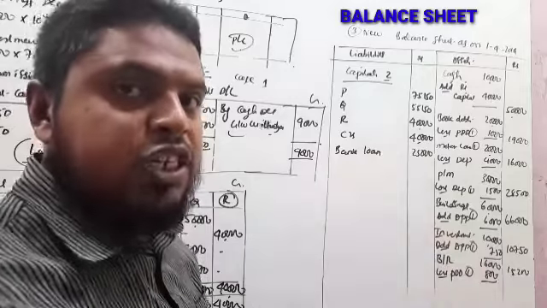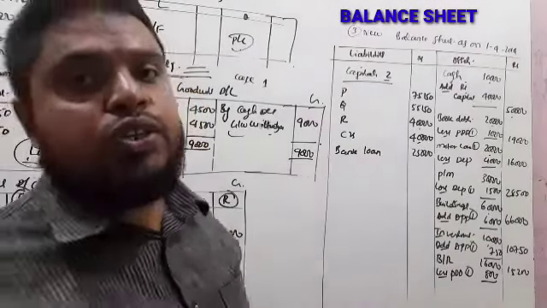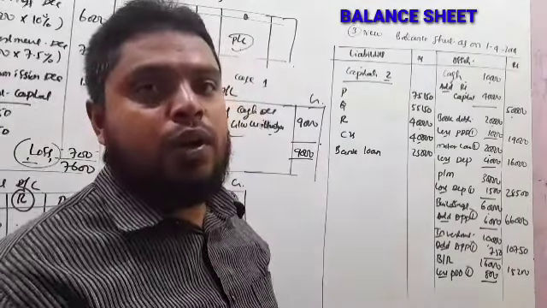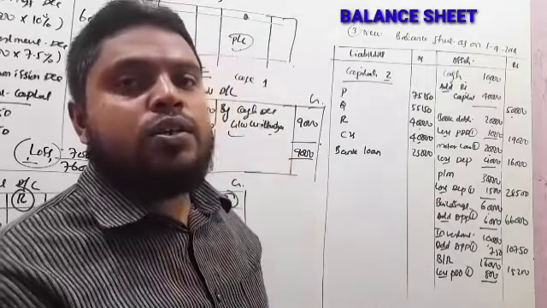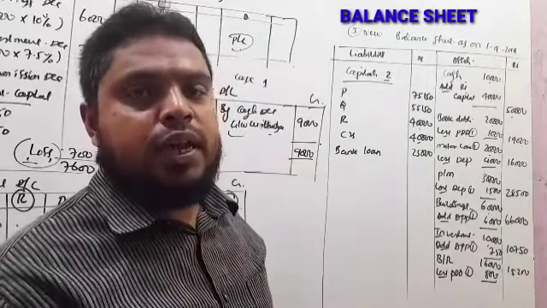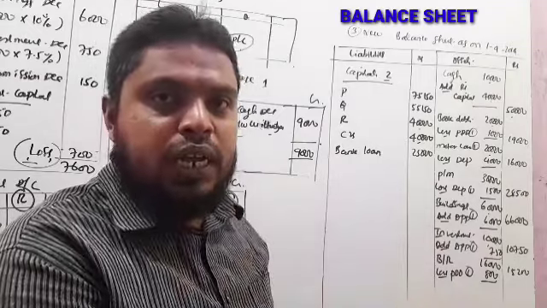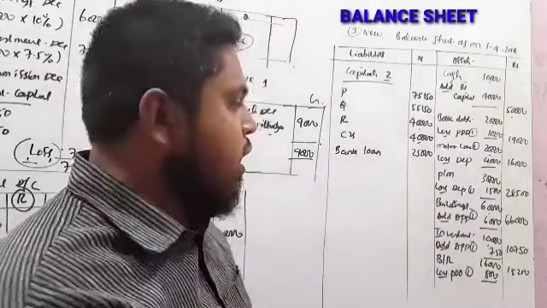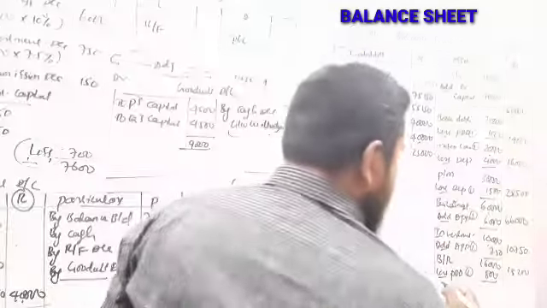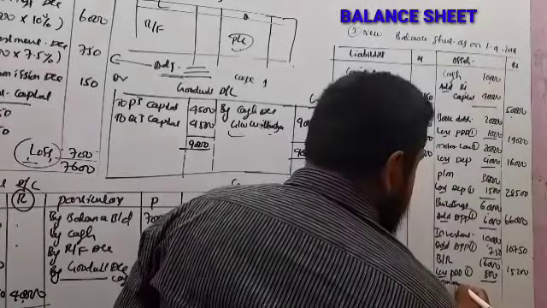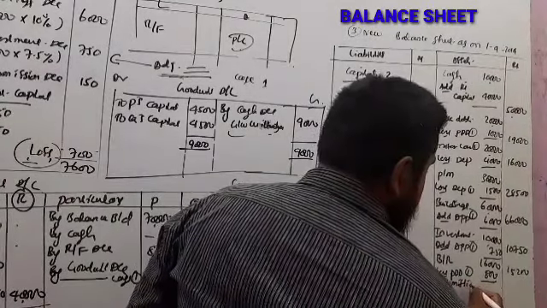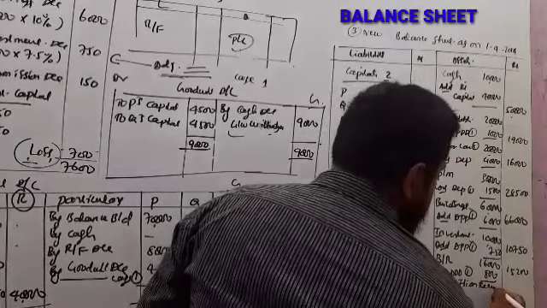See, whatever adjustments we have made under the revaluation account, all adjustments we have to record. Under the revaluation account we have taken all the adjustments except two, that is commission receivable. Here commission receivable is treated as an asset.